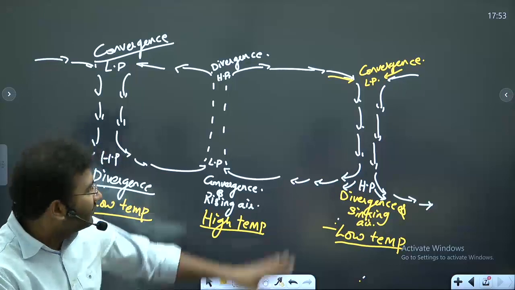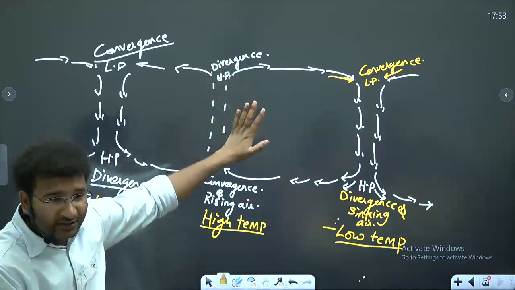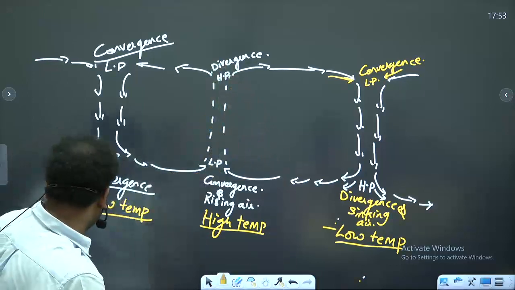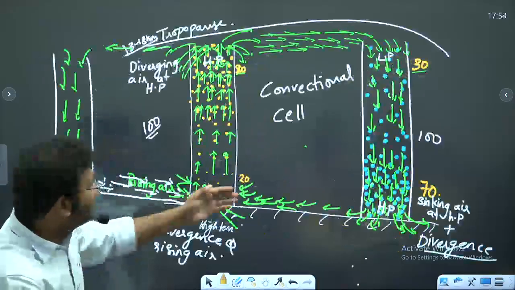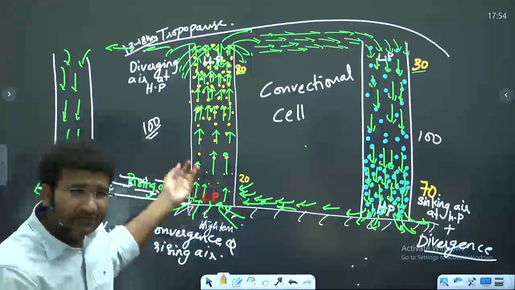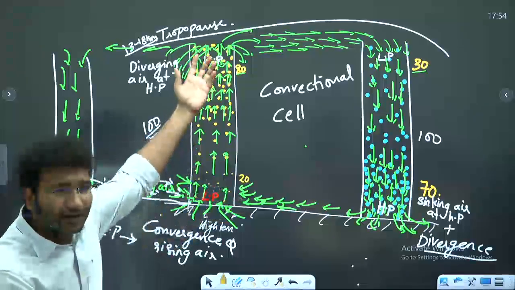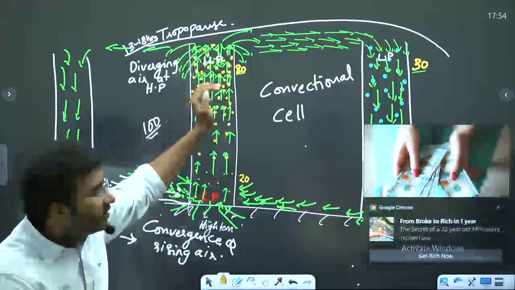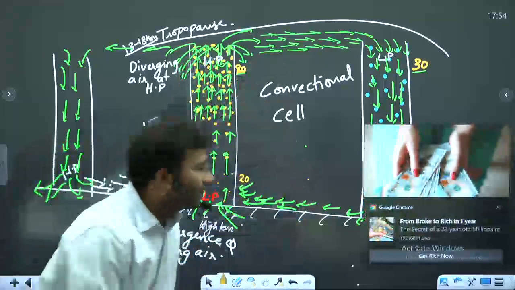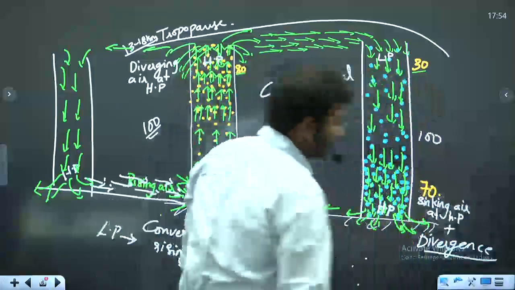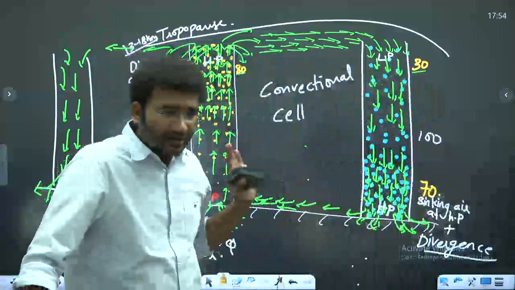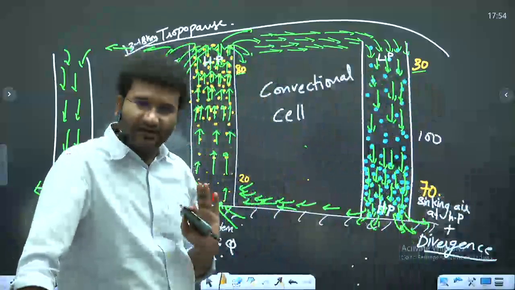Is this clear so far? High pressure and low pressure concepts. So you know how the wind system works. In the low pressure system, there is a lot of air present in the upper atmosphere because it is rising, and in the high pressure system, there is a lot of air which is sinking, right? Now, the root cause of this is temperature itself.